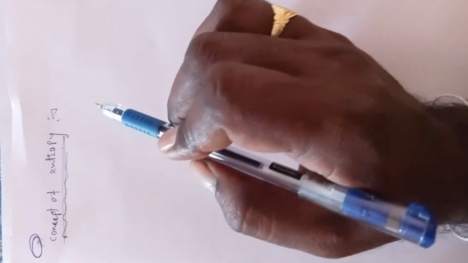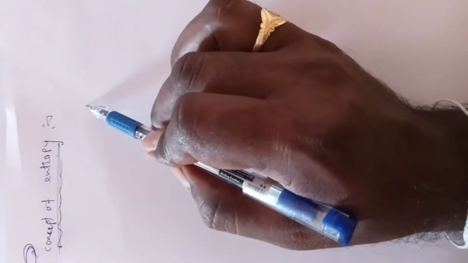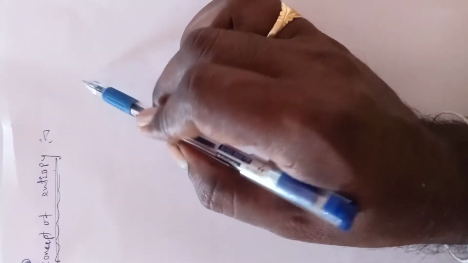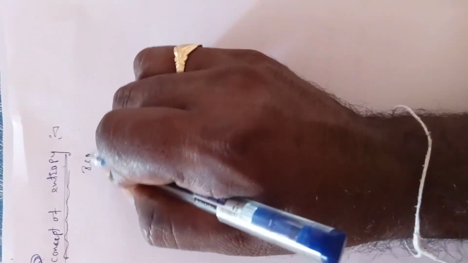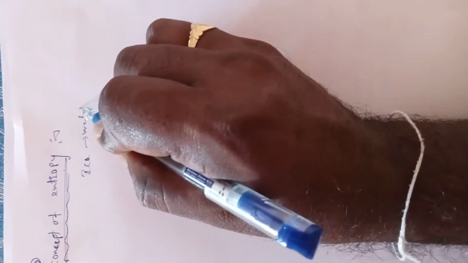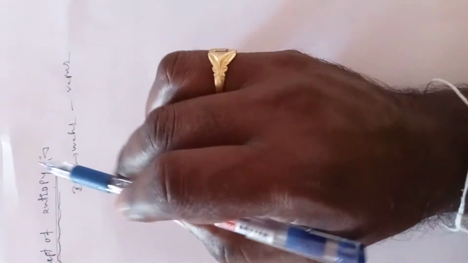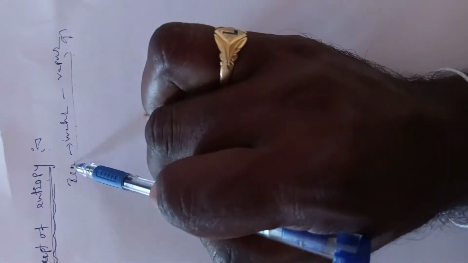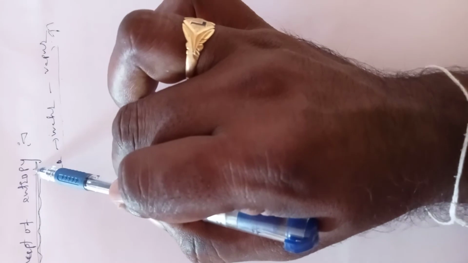Then when applying some more heat energy, what happens? Water is converted into vapor. So from ice to water and vapor, disorderness will be increased, and that means entropy will be increased. Entropy means the measuring of the disorderness of the system.